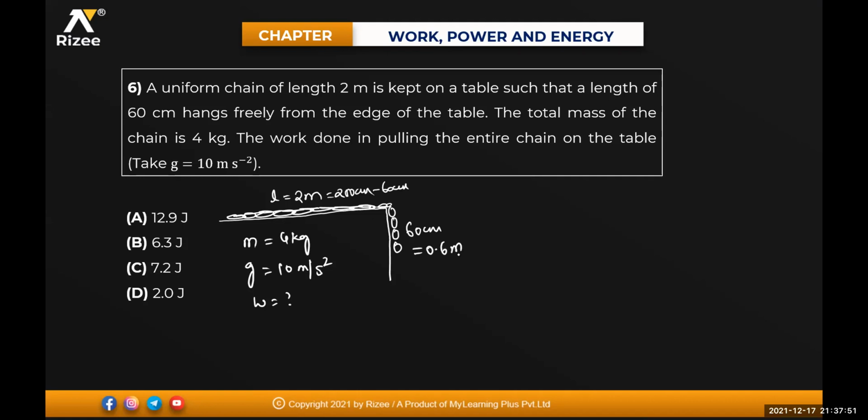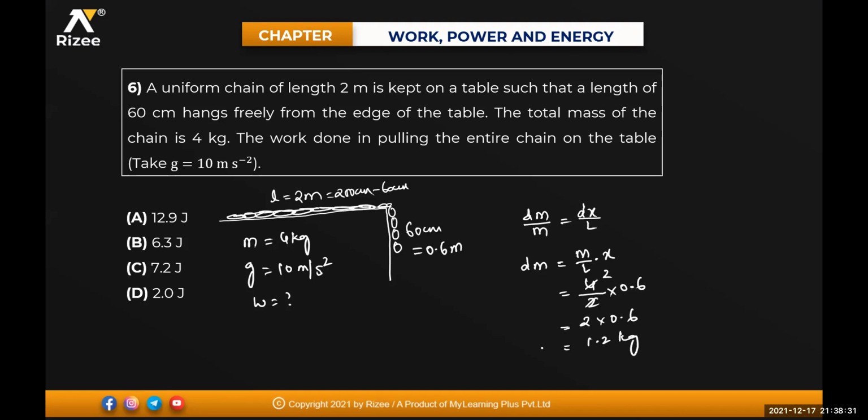You know how to calculate the mass. Cut mass by original mass is equal to cut length by original length. I told you already this one. So cut mass is equal to original mass by original length into dx, which is nothing but x which is hanging. So total mass is 4, total length is 2, into x which is hanging, 0.6. So it is 2 into 0.6. 2 sixes are 12, so 1.2.